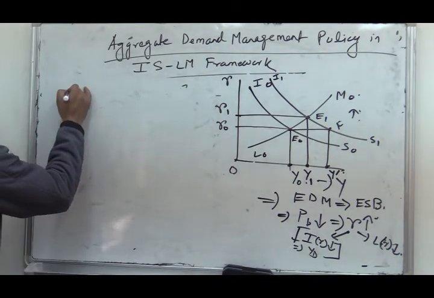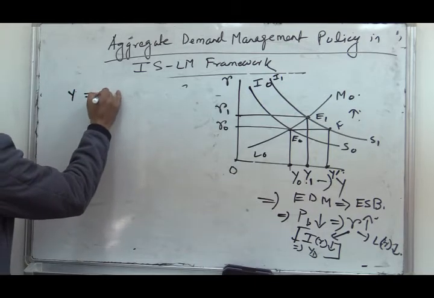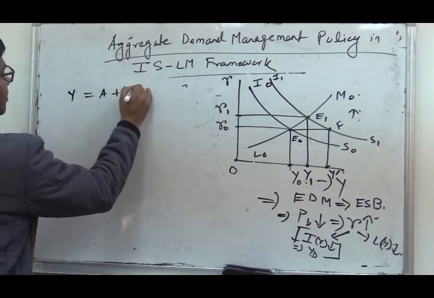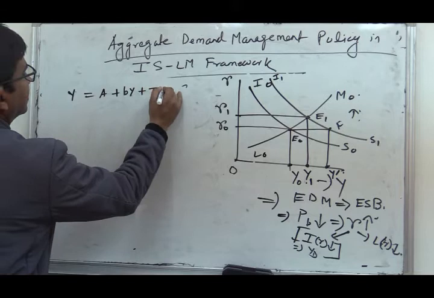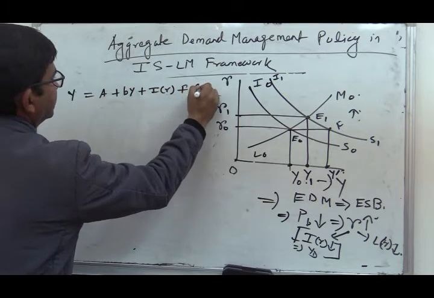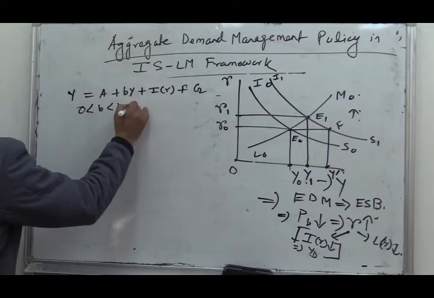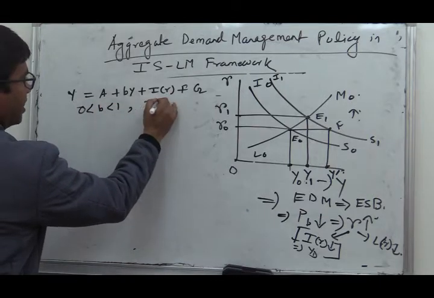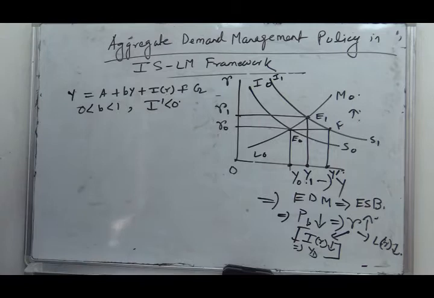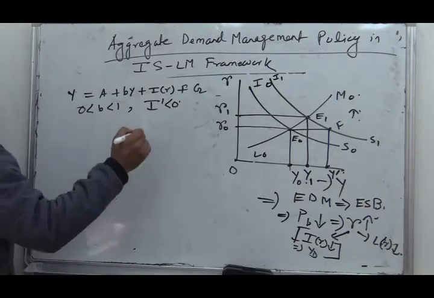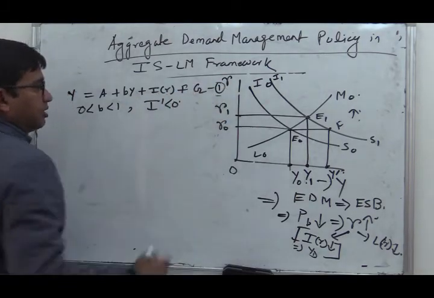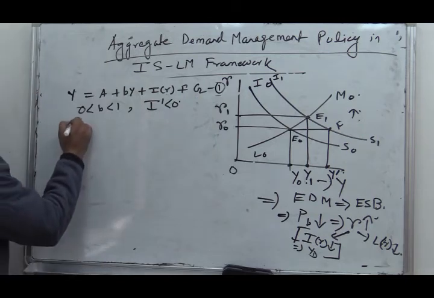So here we see that Y equals A plus BY plus IR plus G, and this is the value of B, and I dash will be less than 0. And second, this is the commodity market equilibrium, equation number 1,